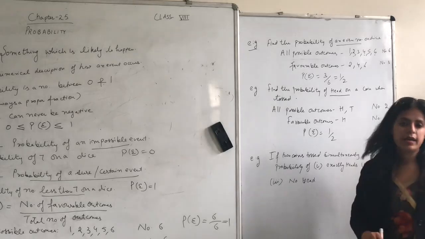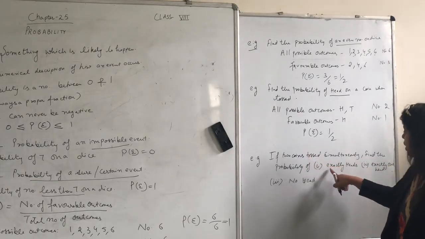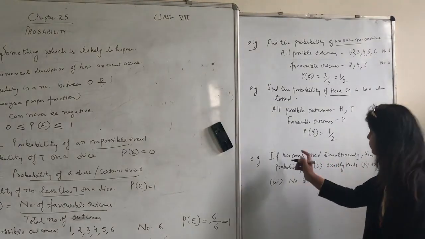Let's talk about no head. So in this single question we ask 3 parts.